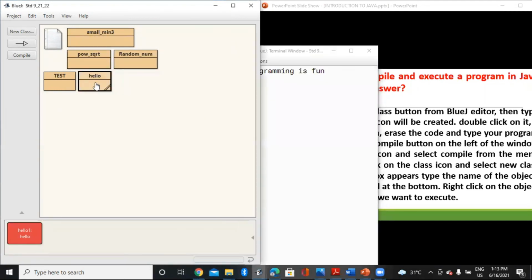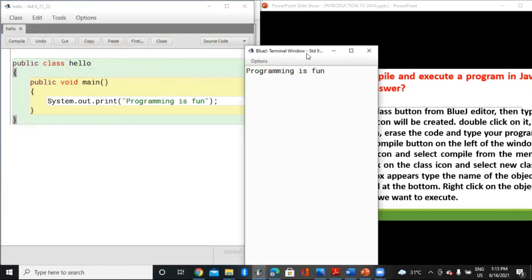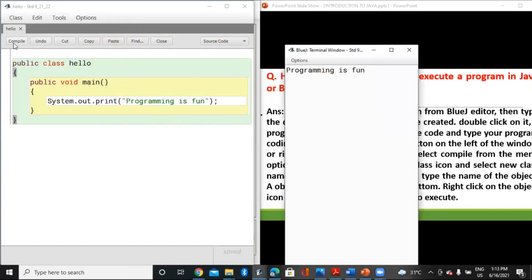So now you can see this is my editor window where I had written my program. Down here you can see this is my debugger where, if any error had been there, it would have shown over here. Let's say I just remove the semicolon and then I compile it. So you can see now in the debugger window, it's showing that error found in class. Press Ctrl plus K or right click on the icon to go to the next error. So when I click on Ctrl K, you can see it shows me that the semicolon is missing. Now when I compile it, it will show me class compiled, no syntax error.